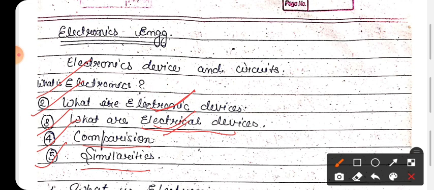Okay. So what is the need of all these topics? Even when a student has passed out from diploma, they don't know what electronics devices are, or their main difference. So from this video you will learn about electronics devices and electrical devices, and the main difference between these two devices. Okay.